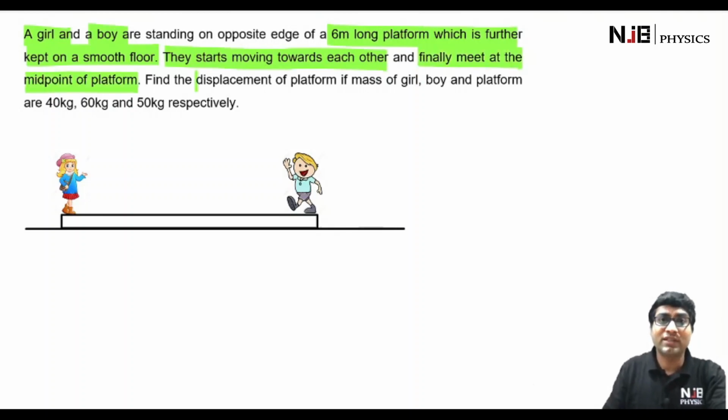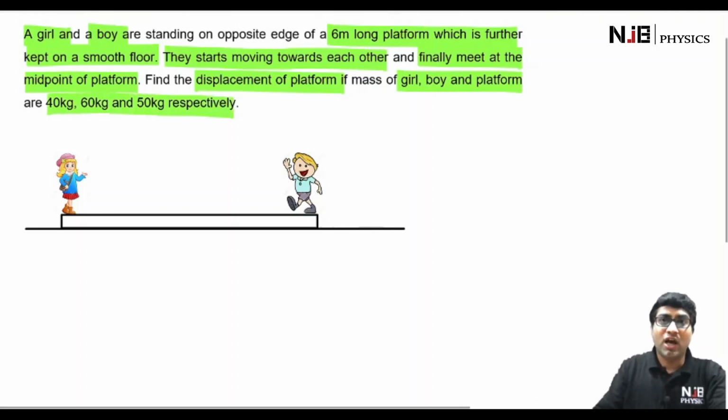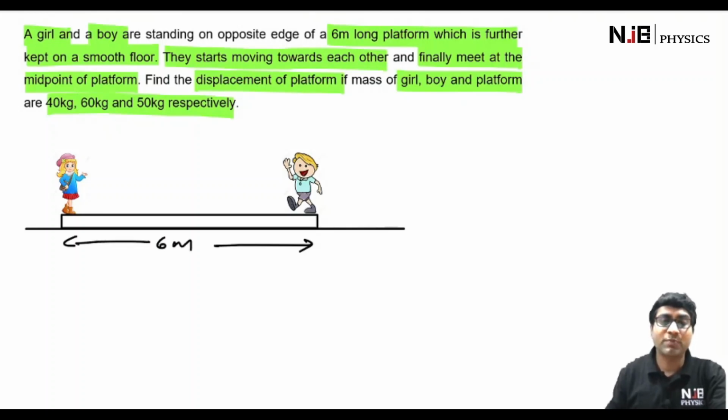We have to find the displacement of the platform if the masses of the girl, boy and platform are 40 kg, 60 kg and 50 kg respectively. So let's see what all quantities are given to us. The length of the platform is given as 6 meters, and this platform is resting on a frictionless ground, so its friction coefficient is 0.